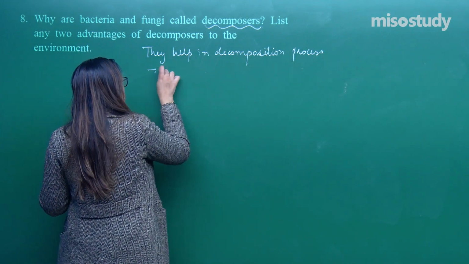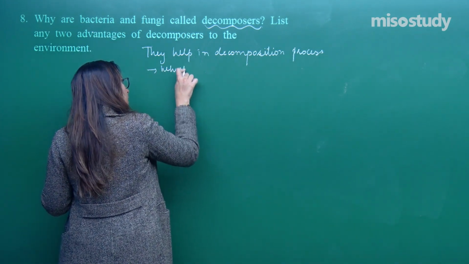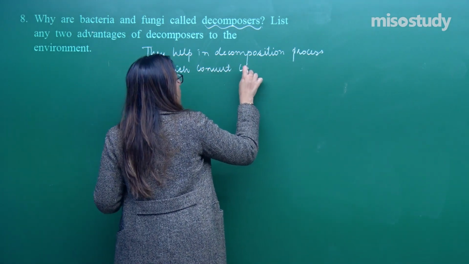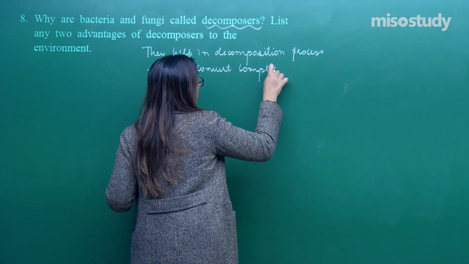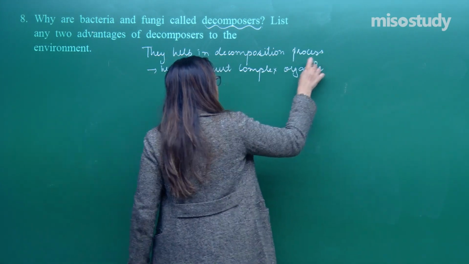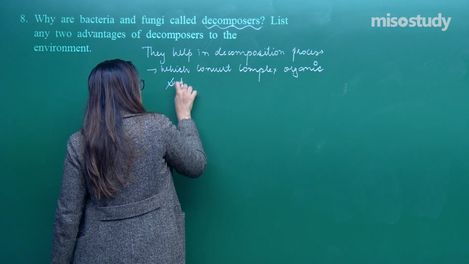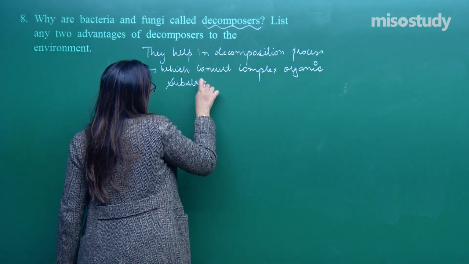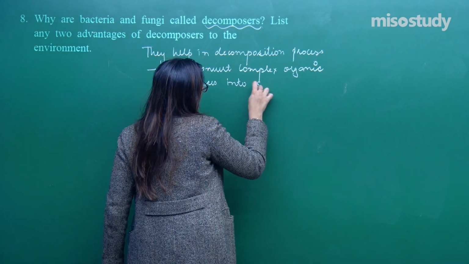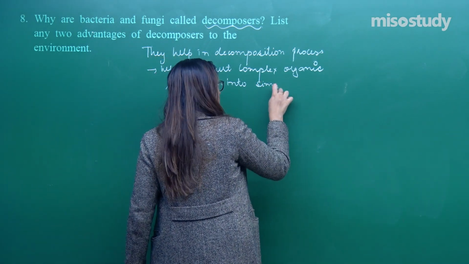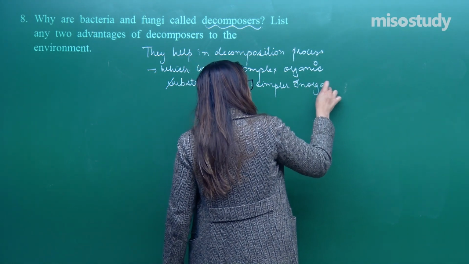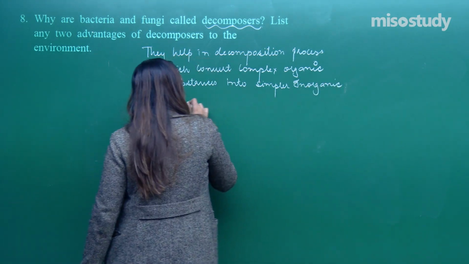Decomposers convert complex organic substances into simpler inorganic substances.